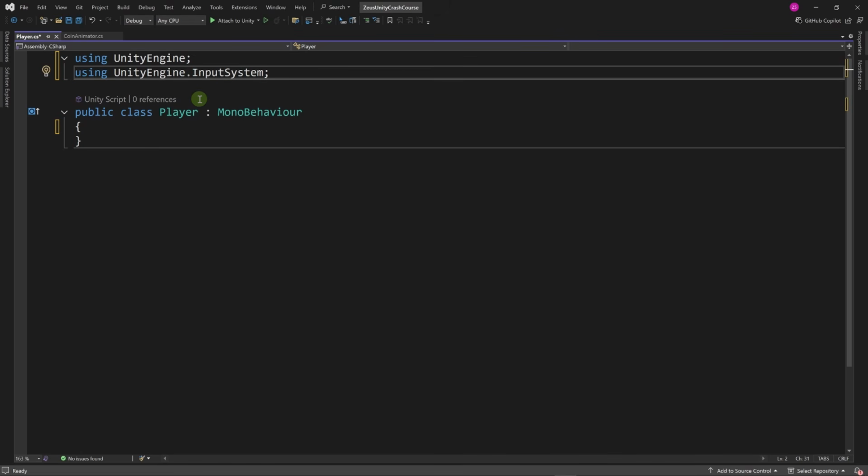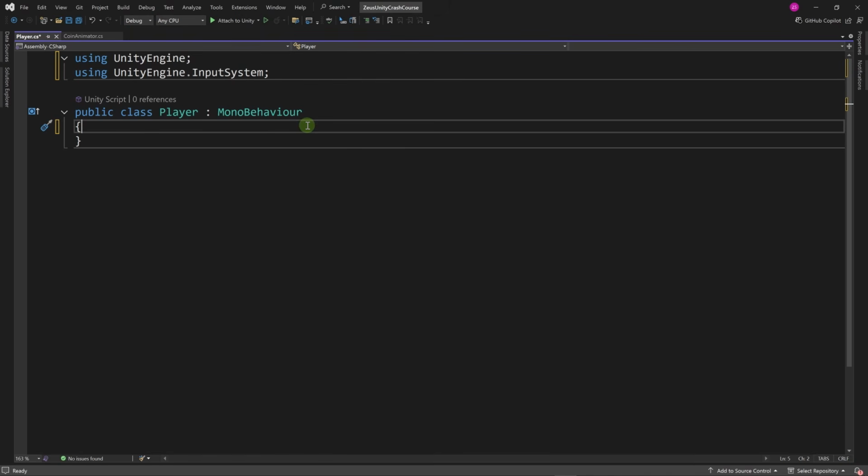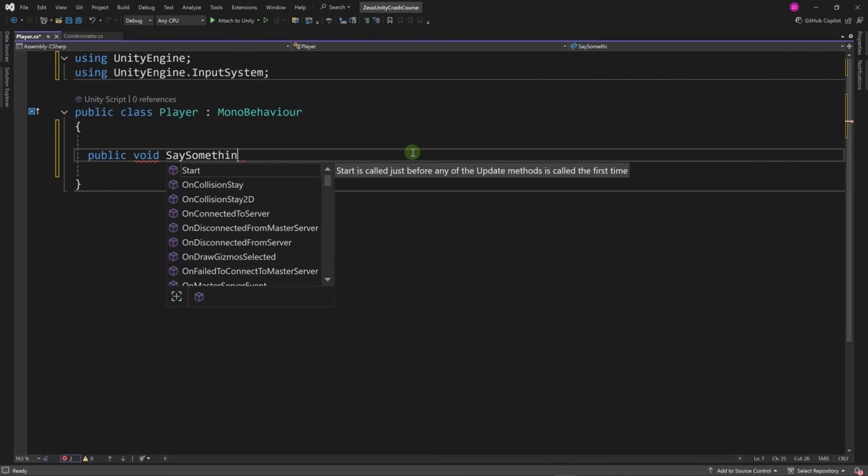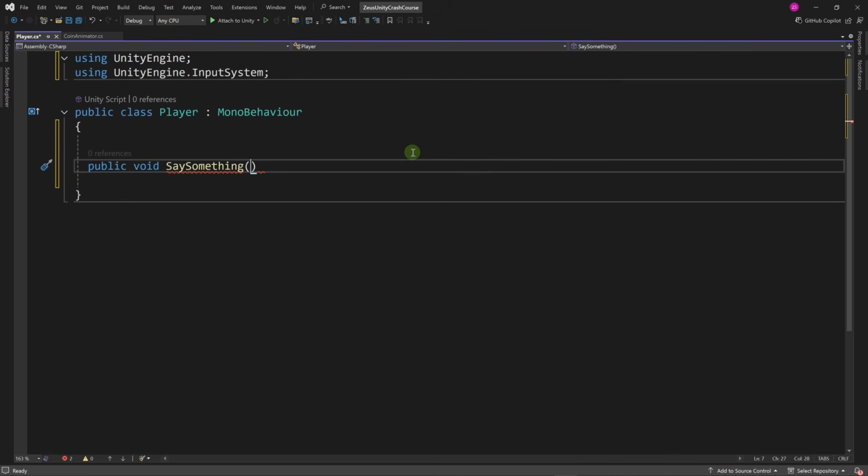This is the namespace of the input system. On our player class, let's create a public method, public void. Let's call it SaySomething. And it has a specific signature because that's what's required by the input system. The signature is void. It will not return anything, and it will have one parameter.